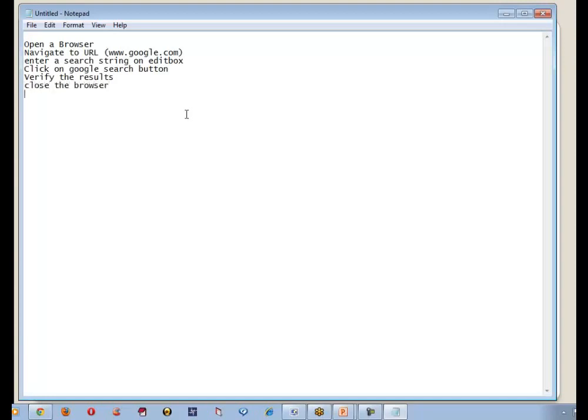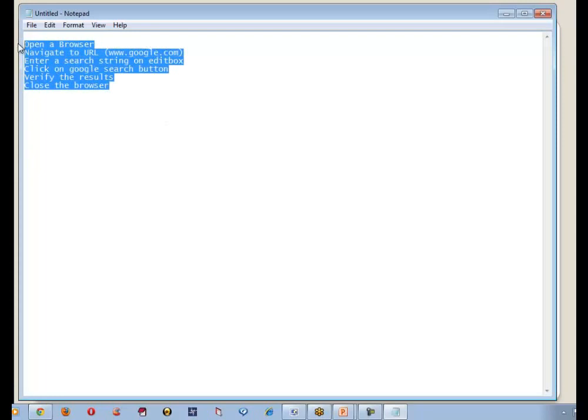Very generic scenario, very clear and very short. So is this scenario clear, or is there anything else you want me to explain? It's a simple test case. Open a browser, navigate to google.com, enter something into the edit box to search and click on the Google search button. Then verify whether we are able to get the results, then close the browser. And if you want, you can repeat the same scenario any number of times.